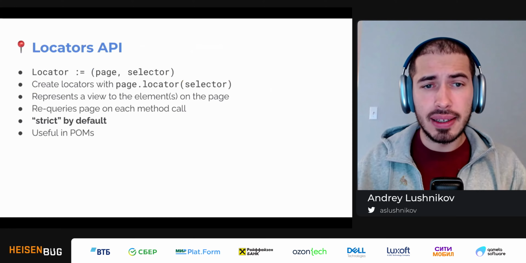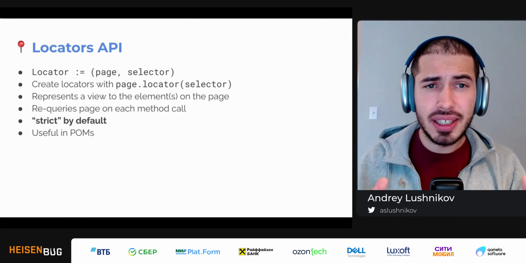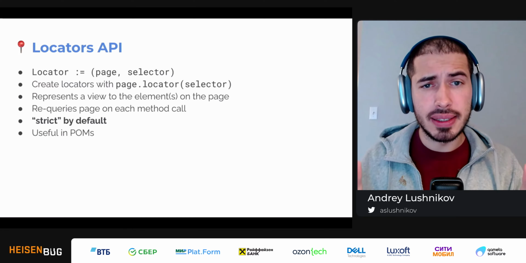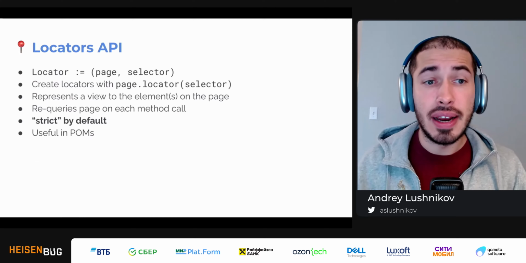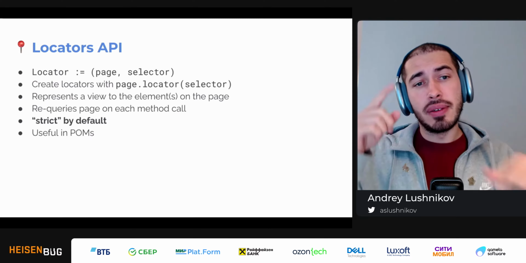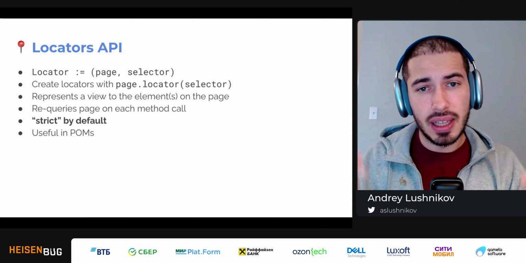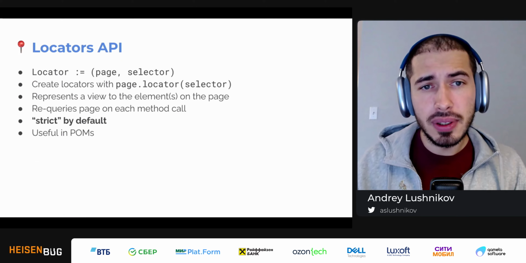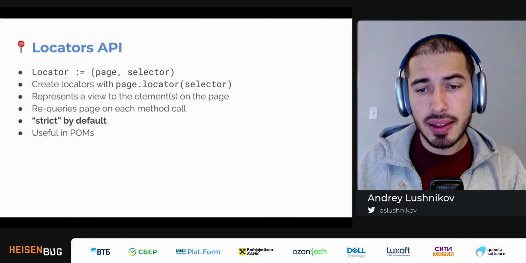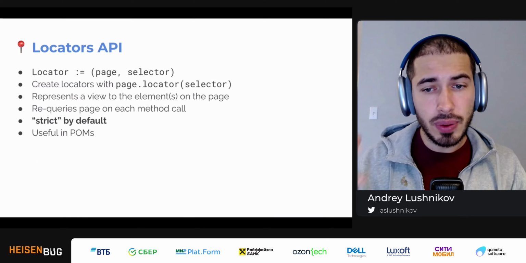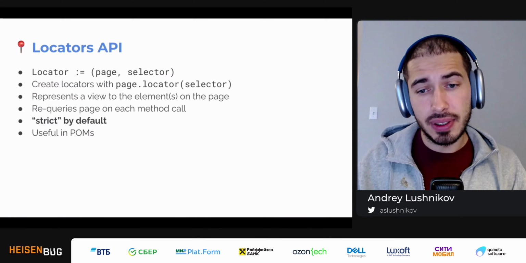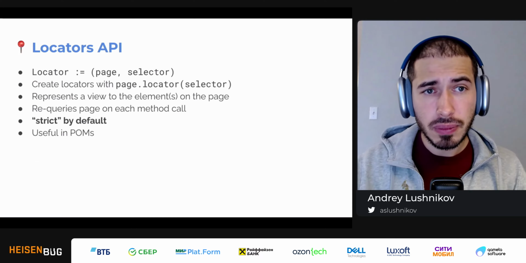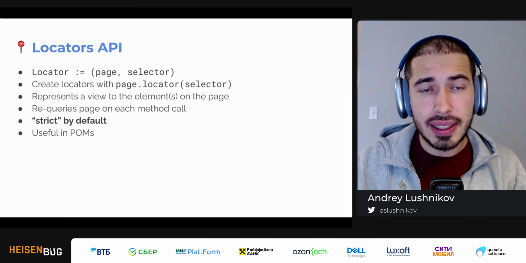A locator is a concept in Playwright. It's basically just a pair of a page and a selector. It's very simple. You can create a locator with this page.locator call, and every time you do an action with it, it will requery the page for this element. It's strict by default, meaning that if you try to click a locator and the locator is not strict enough, and you have two elements that satisfy the selector, it will complain and say, well, please come up with a better selector for me.